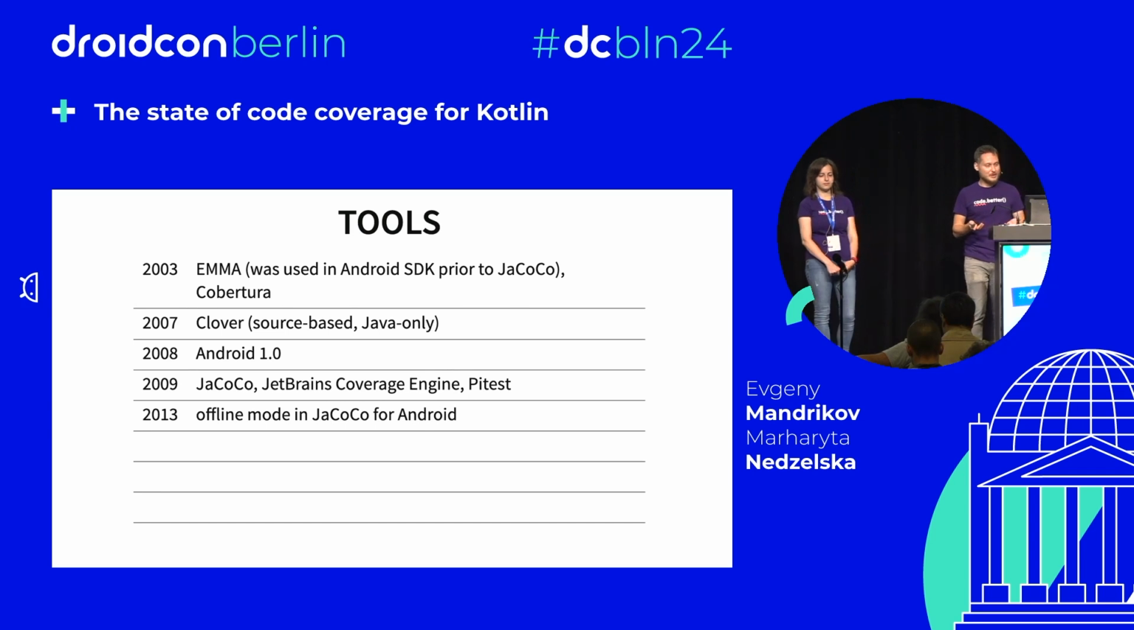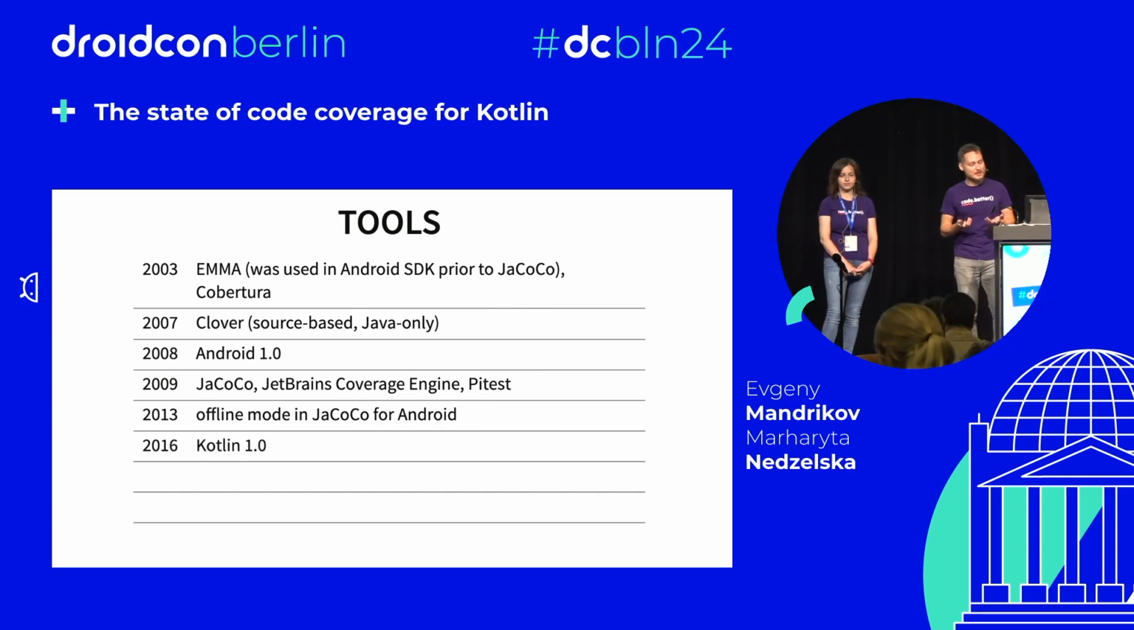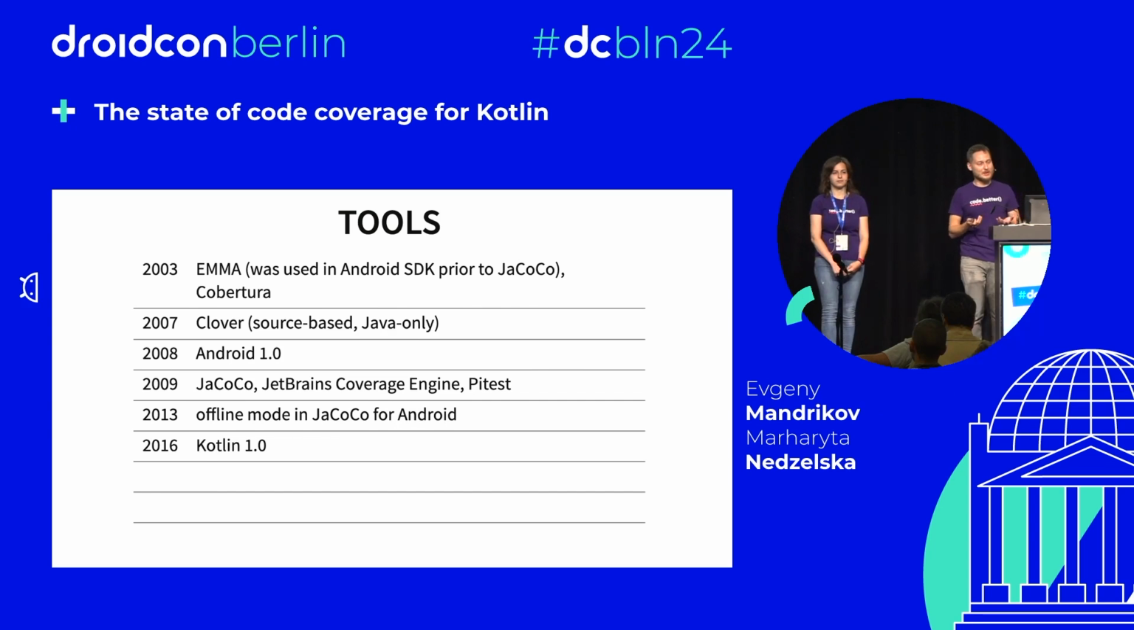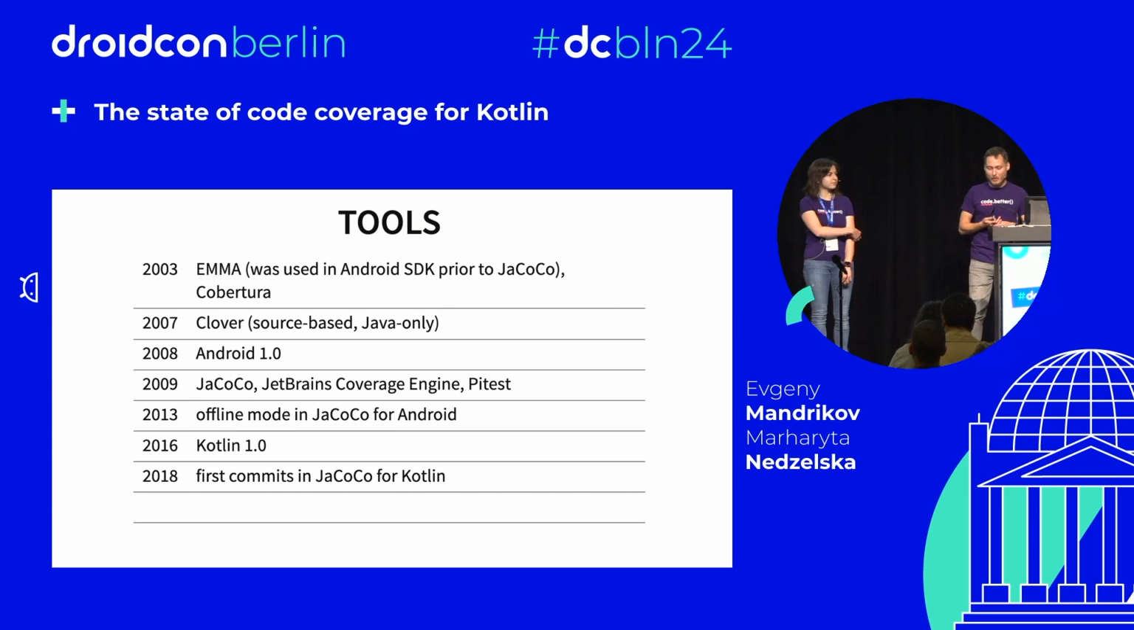In 2013, we added to JaCoCo the so-called offline mode for better support of Android. It became a tool of choice for Android developers. In 2016, only at this moment, we got Kotlin. And we needed to do some fixes in JaCoCo for Kotlin, some fixes for JetBrains Coverage Engine for Kotlin, and so on. So in 2018, we finally did the first commits in JaCoCo to better support Kotlin. We did this with great help from our colleagues and friends from JetBrains.